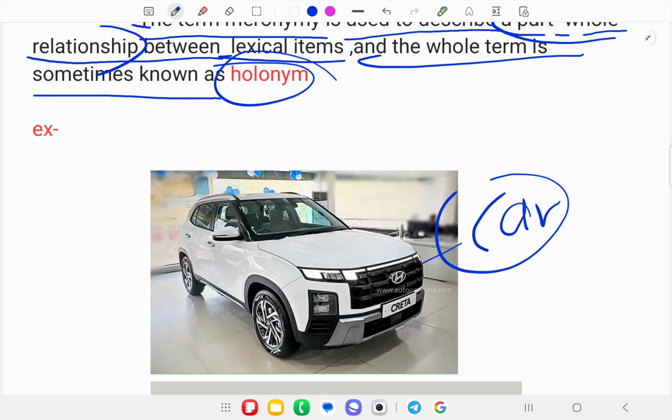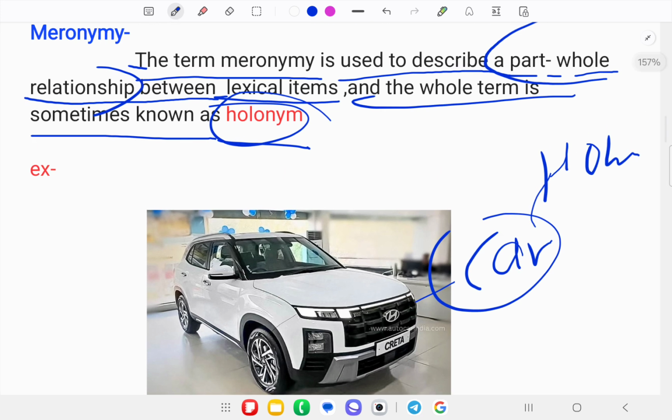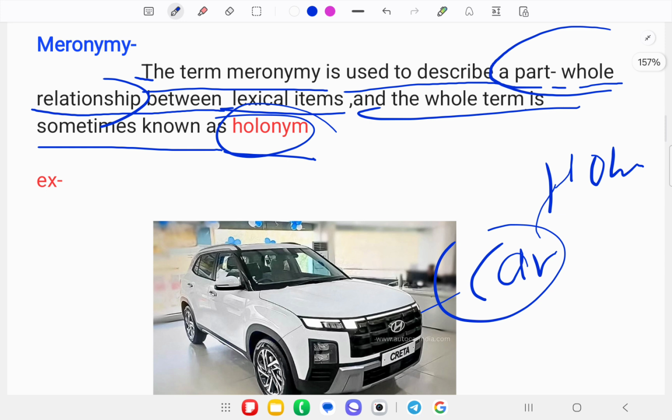Here we have an example, like a car. Car in itself is the holonym, as I have mentioned that the whole term is sometimes known as the holonym.